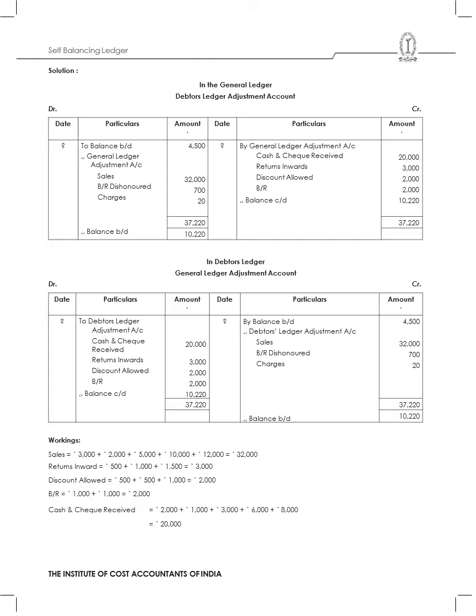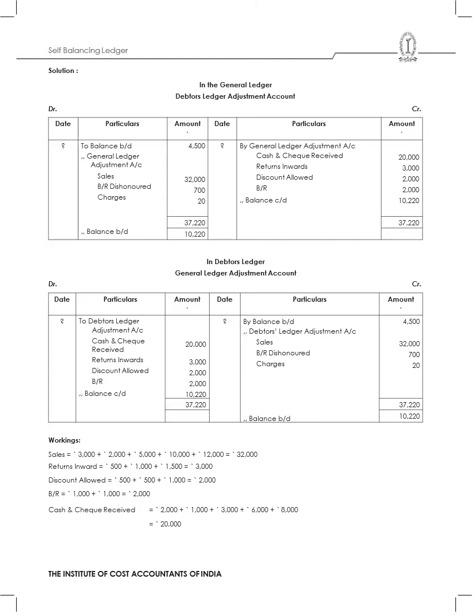So in the case of debtors ledger adjustment account, what I will do, I'll have to balance brought down, which is the opening balance, which is 4500. Then I'll have general ledger adjustment account, under which I prepare my sales, which is 32,000. BR dishonored is 700. Then I have got some charges, which is 20. Then on the credit side, the cash and cheque received is 20,000. Returns inwards is 3,000. Discount allowed is 2,000. BR is 2,000. By balance carried down is 10,220. So then I'll balance my books at 37,220, and then I'll bring this balancing figure of by balance carried down to the debit side, which is to balance brought down 10,220.